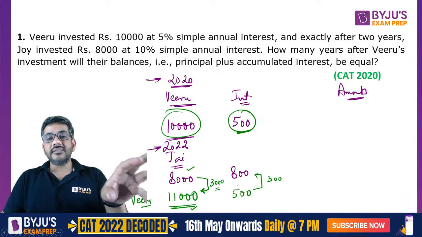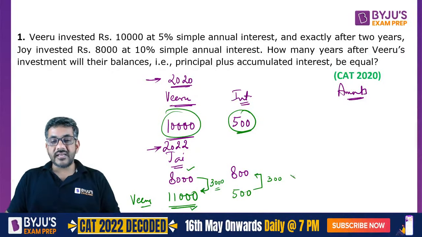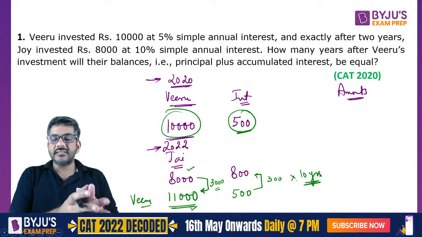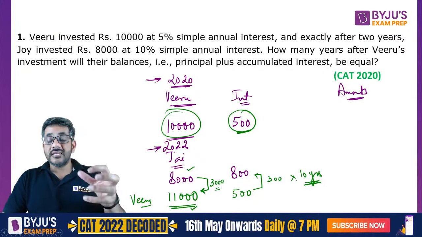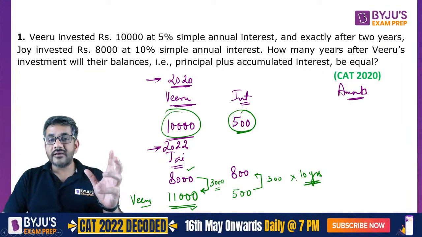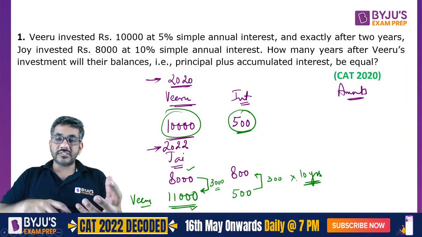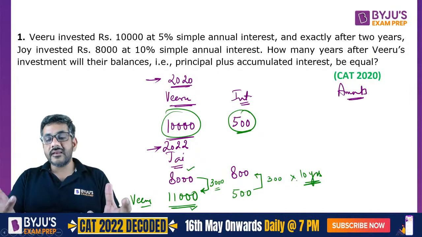So to cover up that gap of 3,000, can I say it will take a total of 10 years to make their total amounts equal? I mean, Jay's investment is 3,000 less, but he's getting 300 rupees interest more every year. In first year, he will have 300 rupees more. Second year, it will become 600. Third year, 900.